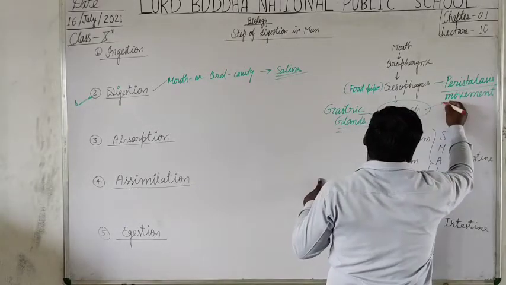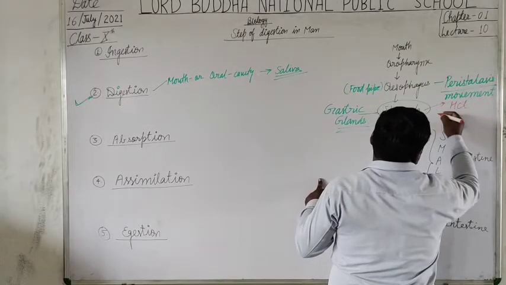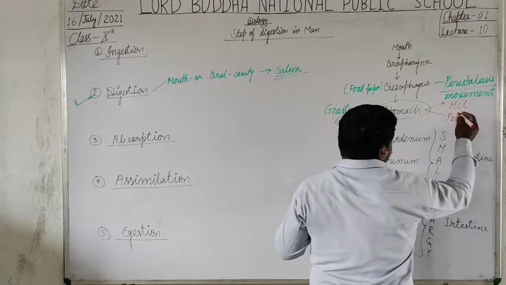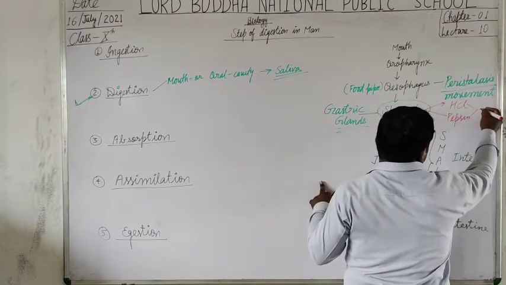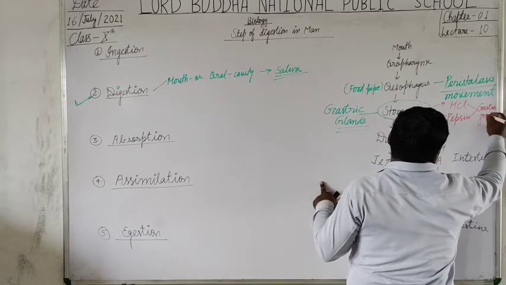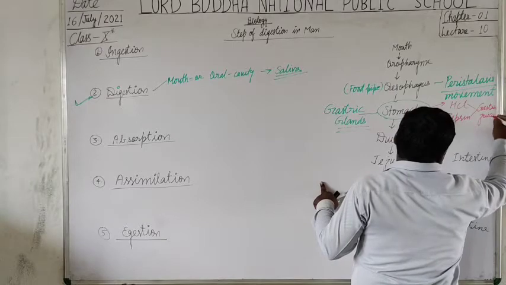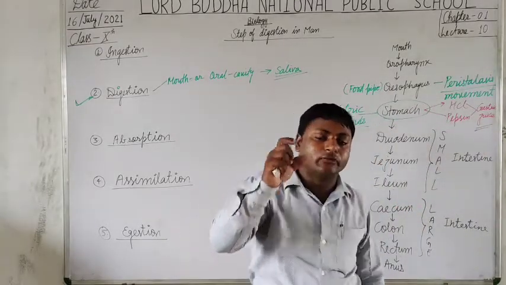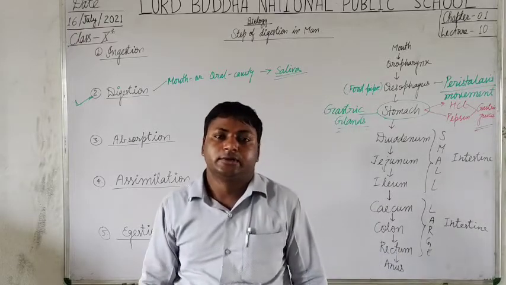Okay, so HCl and pepsin are released in the gastric juice. This gastric juice emulsifies the curd